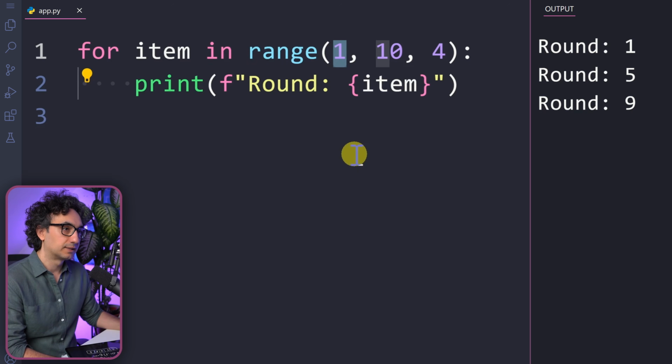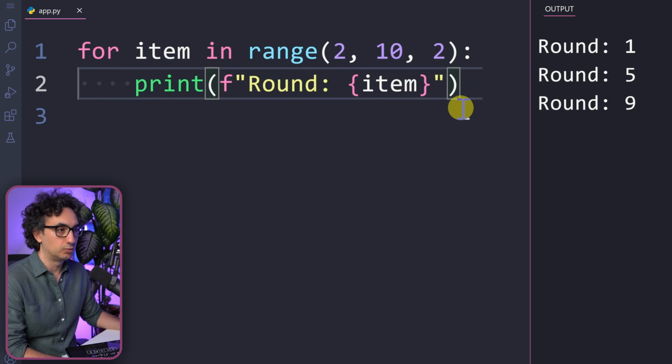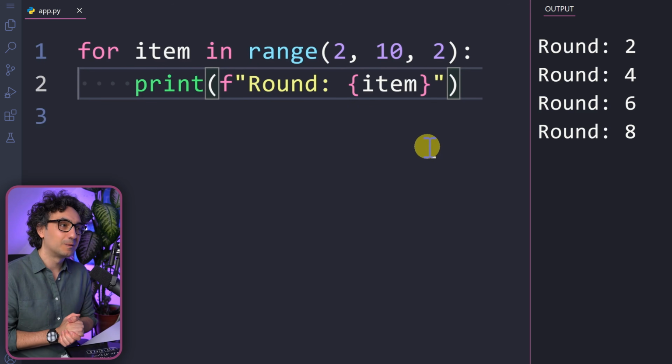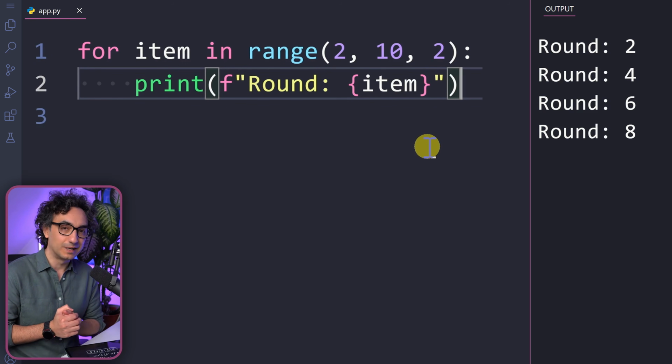Now let's say that I would like to start from 2 and end at 10, and the step should be 2. So if you go and execute it, you will get now even numbers. So it is very simple. With those 3 arguments, we can define exactly how the number is going to be generated. So this is how the range function works.